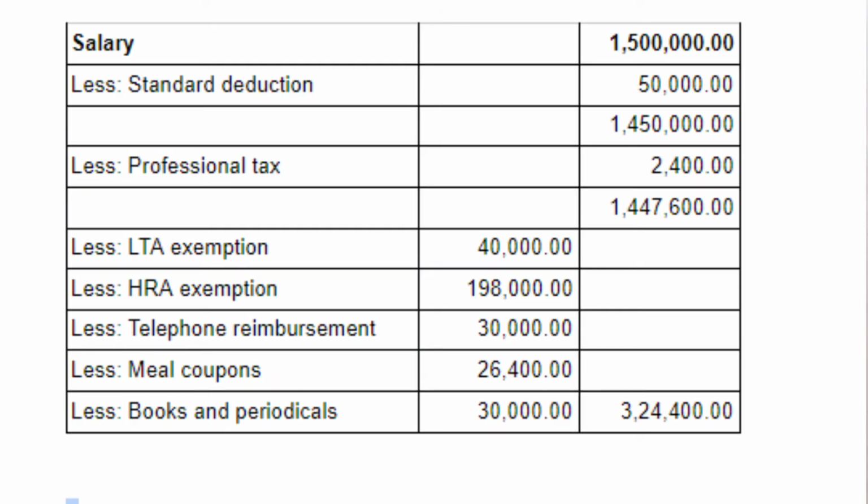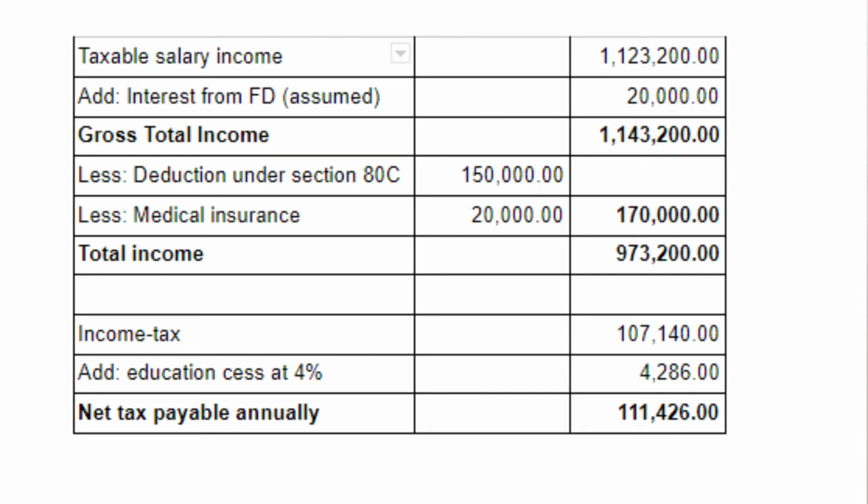When you make the calculations of the taxable salary and the tax calculations, we give a standard deduction of Rs 50,000 and a deduction for professional tax of Rs 2,400. The individual is eligible to claim the LTA, HRA, telephone reimbursement, meal coupons, books and periodicals. We hypothetically consider that the individual can claim up to a maximum of the deductions. In such a case, the individual saves up to Rs 3,24,400 by way of tax exemptions on various allowances and expenses claimed as reimbursement. The taxable salary income is 11,23,200.